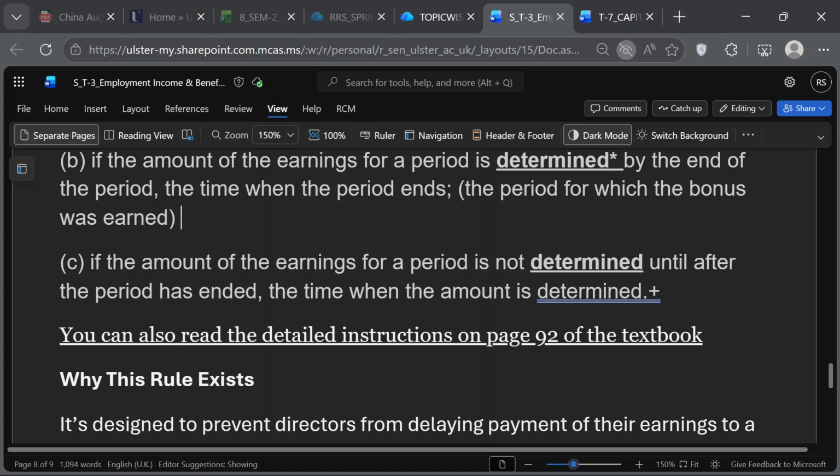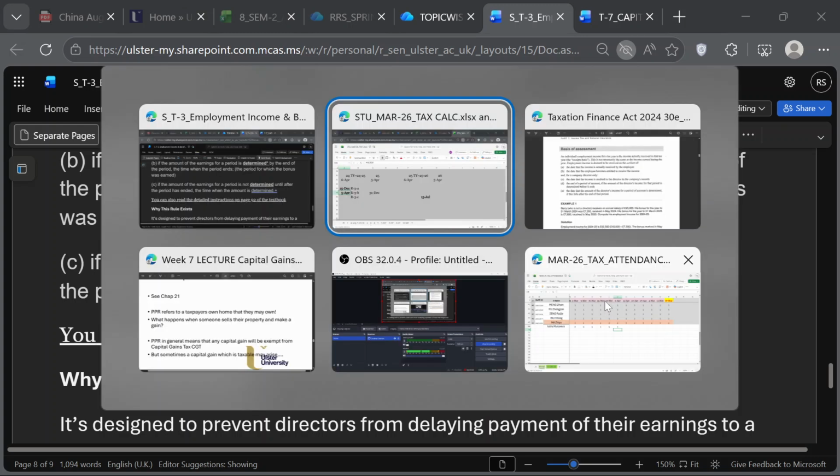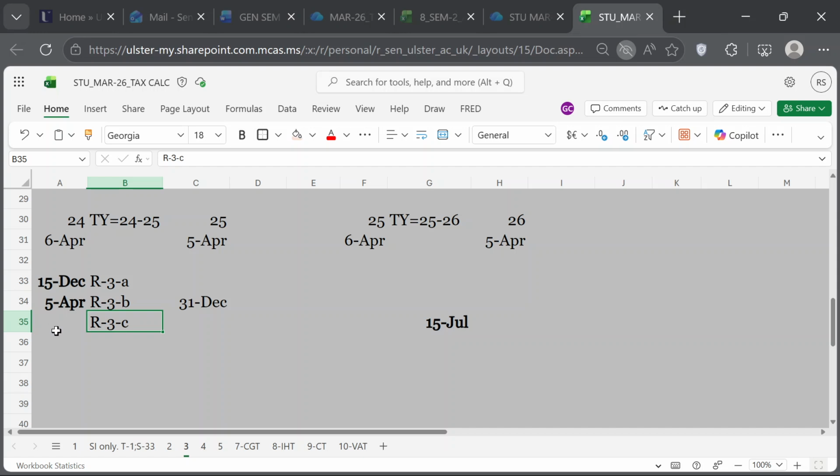And then Rule 3C is if the amount of the earnings for the period is not determined until after the period is ended, that is 5th of April 2025, then it will be the time when the amount is determined. So by Rule 3C, we take another date, maybe 15th of July. Maybe 15th of July is when it is determined. This is falling under tax year 24-25, and this is falling under tax year 25-26.